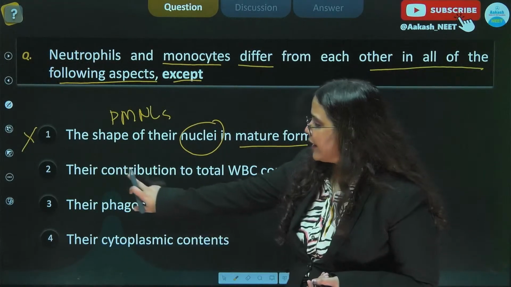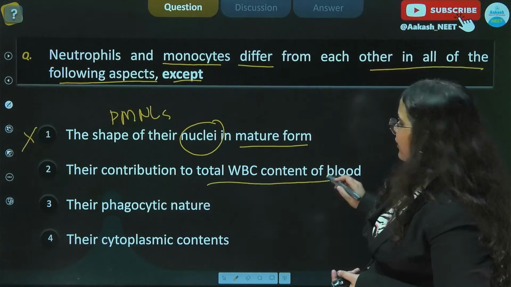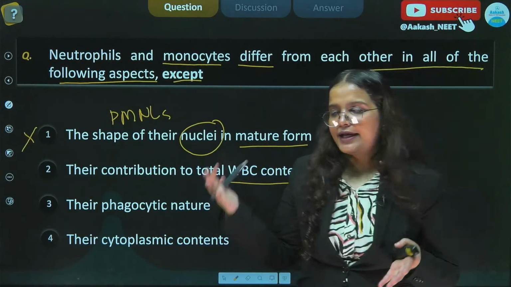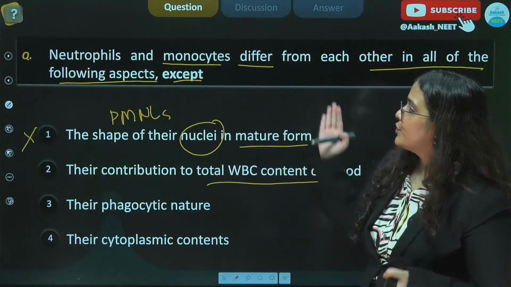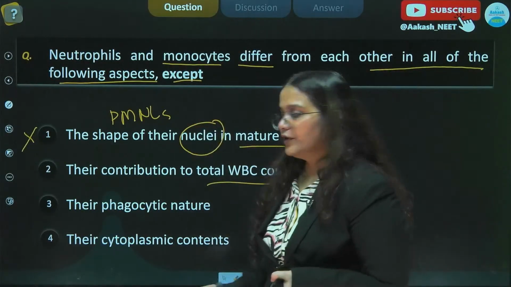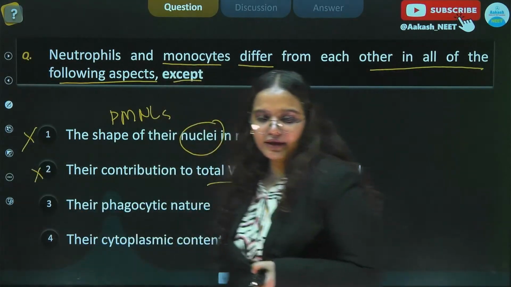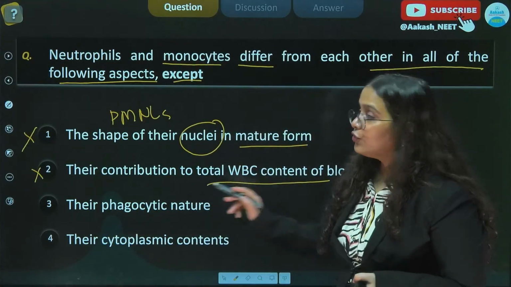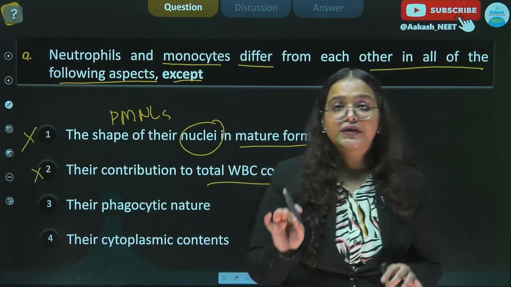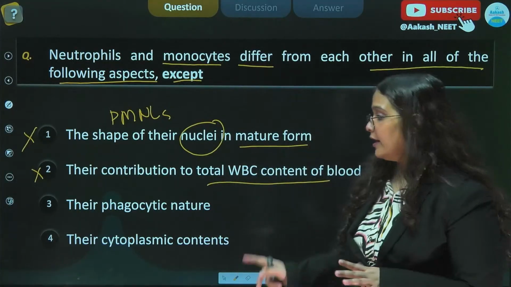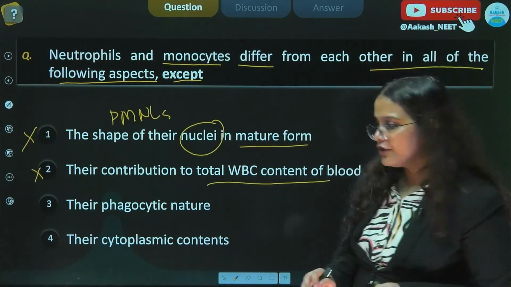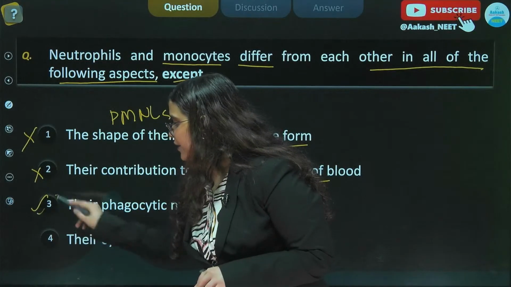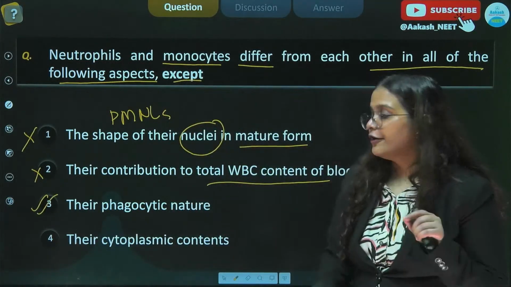Second option states their contribution to total WBC content of blood. We have already discussed that there is obviously a difference between the contribution made by both of them, so the second option is also incorrect. Third option is their phagocytic nature. Both of them share a phagocytic nature; when we discussed the functions, we saw that both show phagocytic nature. Therefore the third option is one such aspect where they are not different.